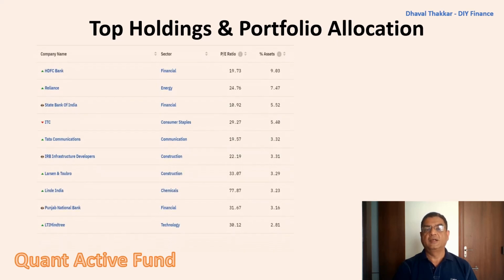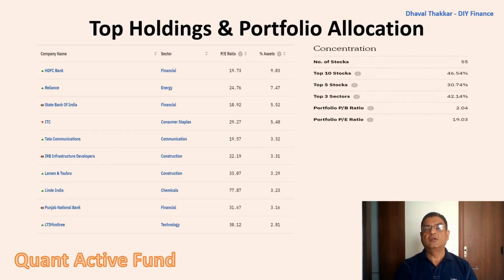As evident, HDFC Bank, State Bank of India, and Punjab National Bank are the main stocks of the financial sector, whereas Reliance Industries is the main stock of the energy sector, ITC is from consumer staples, and IRB Infra and L&T are the main stocks of the construction sector. One thing should be noted: the fund has a tendency of changing stocks in the portfolio very fast, and hence it has a turnover ratio of more than 100%.